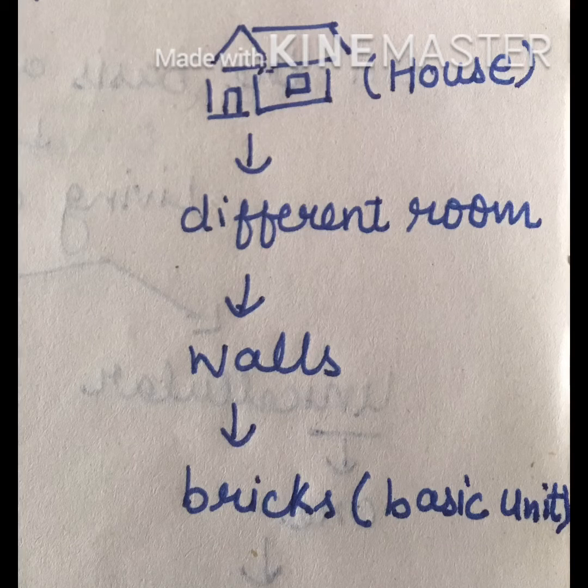You all are living in a house, and this house is made up of different rooms, and these rooms are made from walls, and these walls are made from bricks. So brick is a basic unit in the formation of a house. The same is true about living organisms also. So cells are the basic unit, as you already know now.